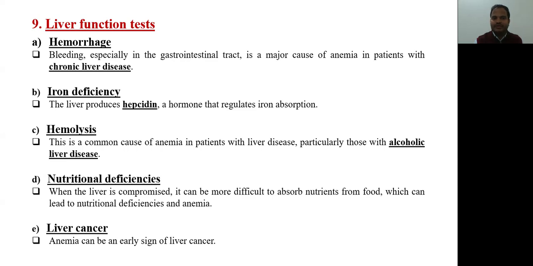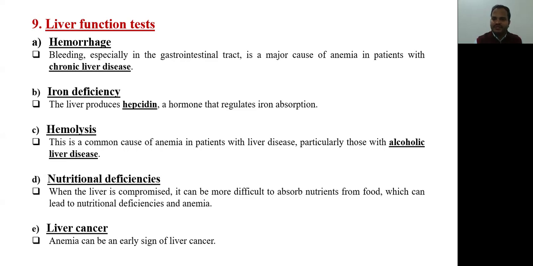Then hemolysis. This is a common cause of anemia in patients with the liver disease, particularly those of alcoholic liver disease. So in patients with alcoholic liver disease, there might be hemolysis that will cause anemia. Certain nutritional deficiencies: when the liver is compromised, it can be more difficult to absorb nutrients from the blood, which can lead to the nutritional deficiencies and anemia.